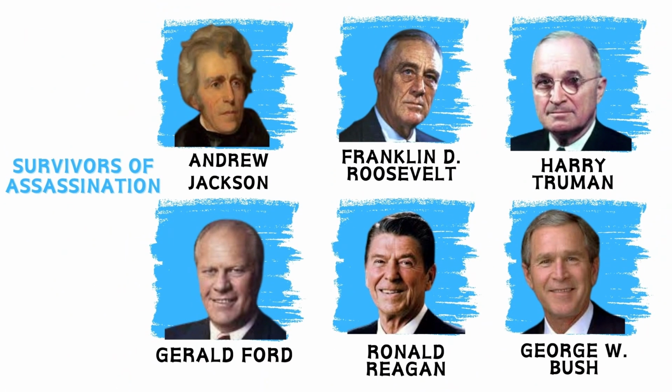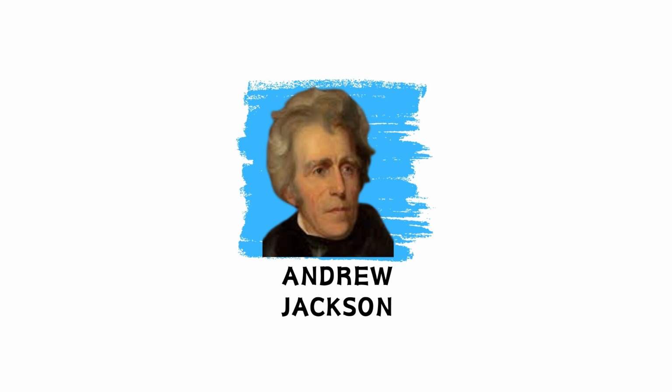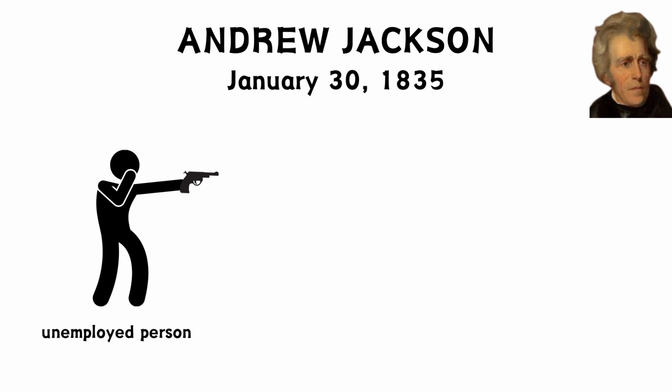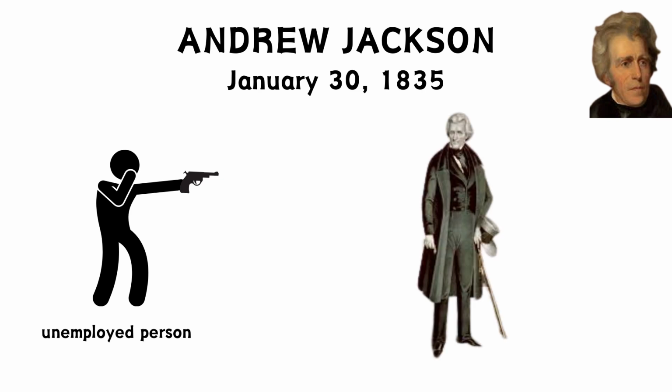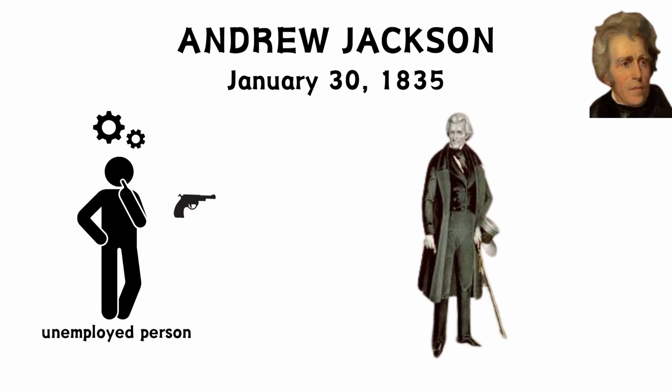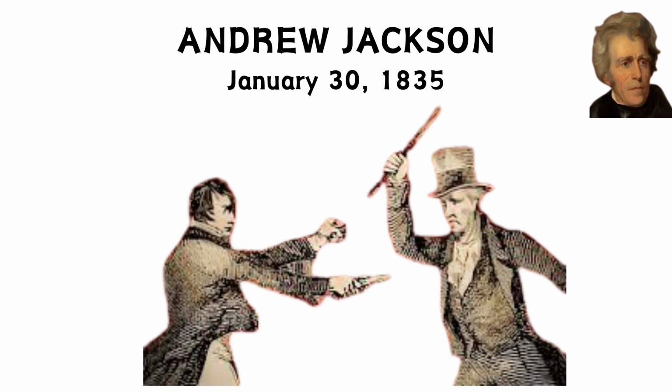Many of the former U.S. presidents who were targeted by assassination attempts survived. Andrew Jackson, one of the U.S. presidents, was one of the presidents who was targeted while in office and survived. On 30th of January 1835, an unemployed person targeted Jackson with 2 guns from his pocket on the steps of the U.S. Capitol. While Jackson survived as a result of both pistols not firing, he responded to the attacker with his cane.